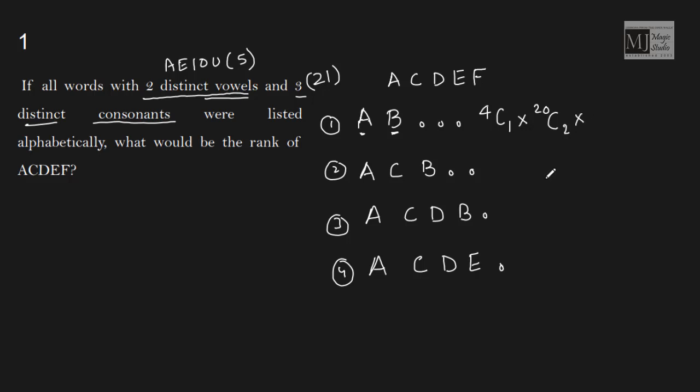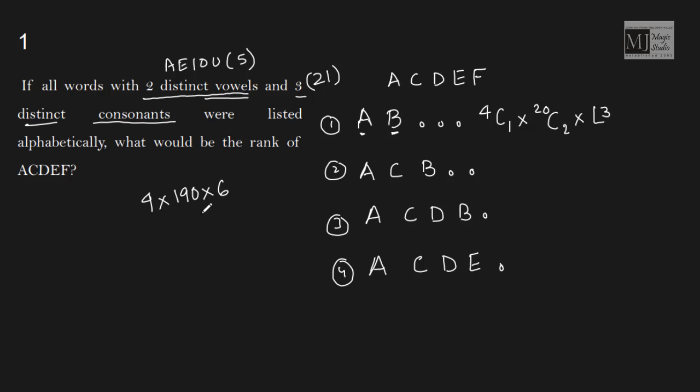Now I have 3 letters, one vowel and 2 consonants. In how many ways can I arrange these 3 distinct letters? In factorial 3 ways. So 4C1 is 4, 20C2 is 19 into 10, 190, and factorial 3 is 6.